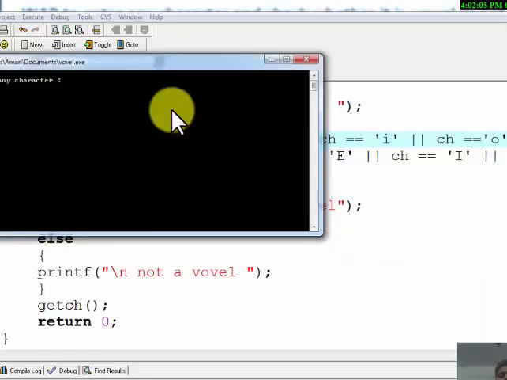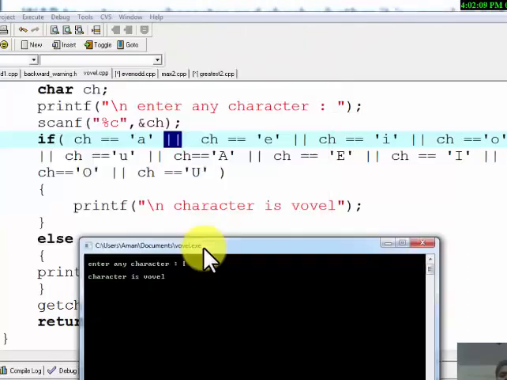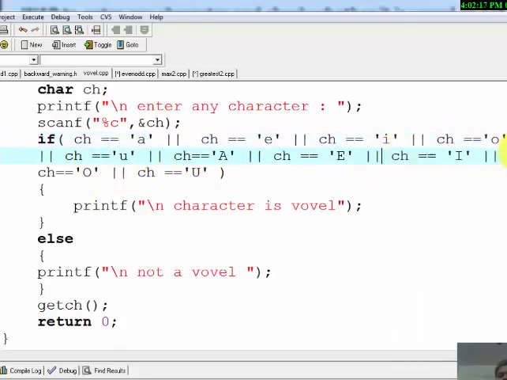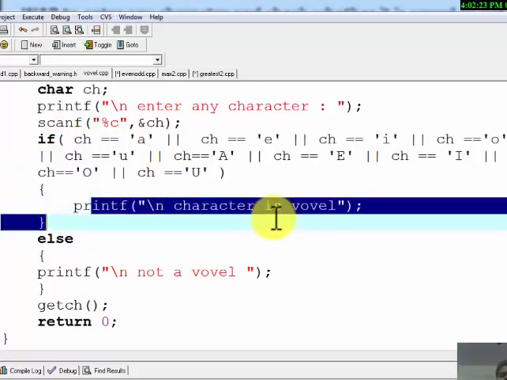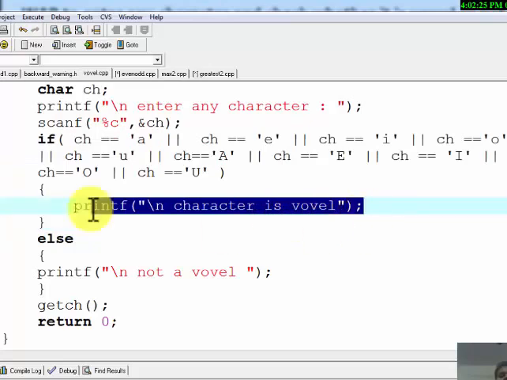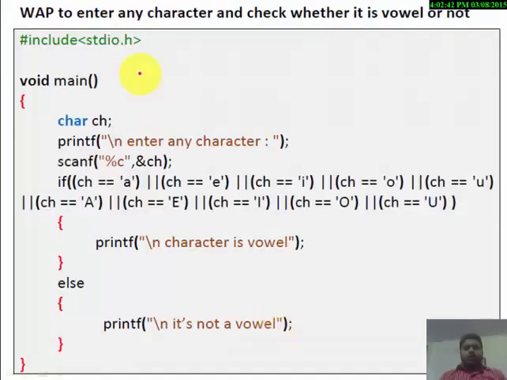Similarly, if I enter capital I, this is a vowel. I equal to A, no. This is also false. This is also false. This is also false. This is also false. But this will result in true. That's why the whole if will result in true and we will get character is vowel. So this will be output. So we have done this program.